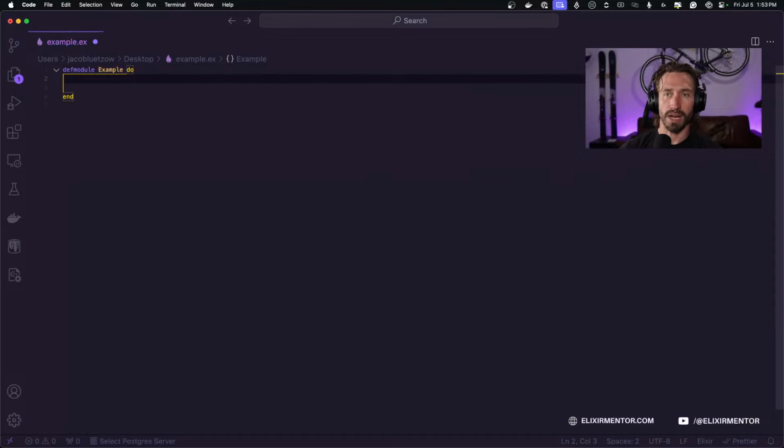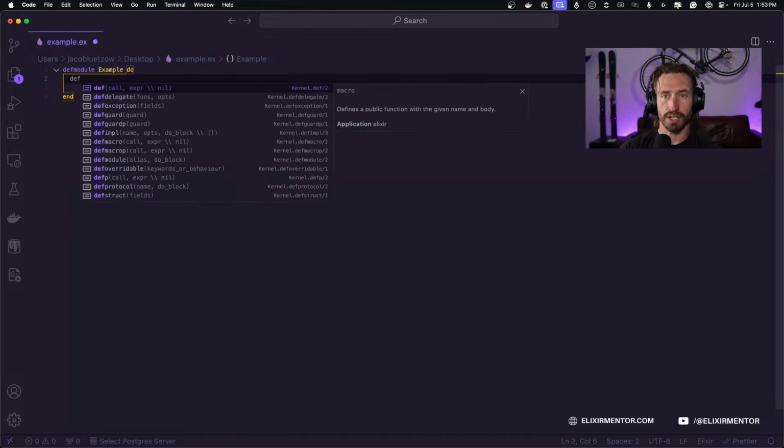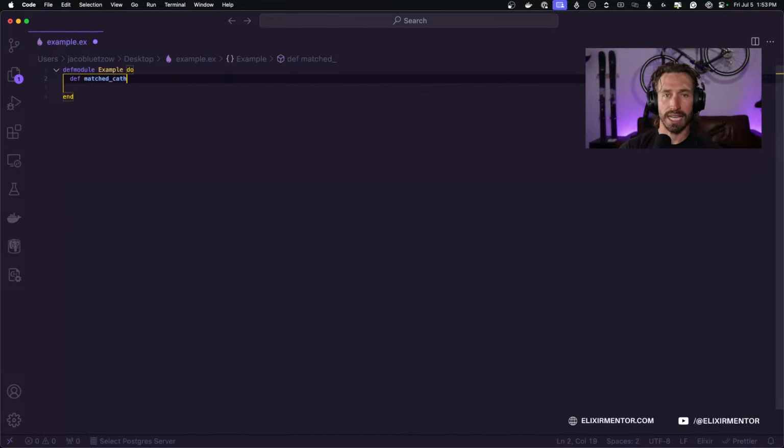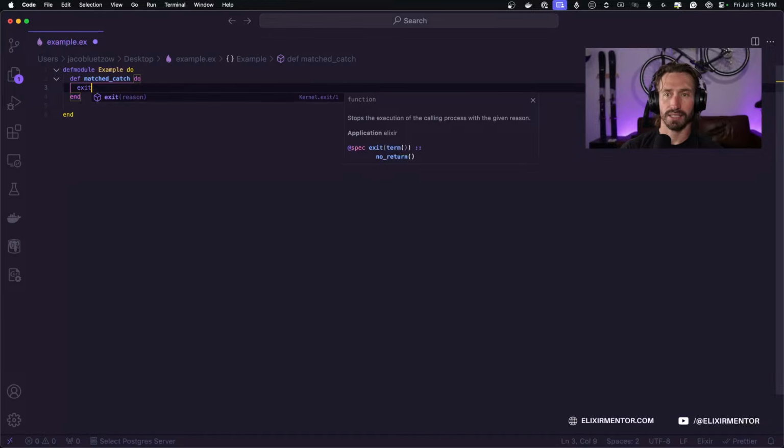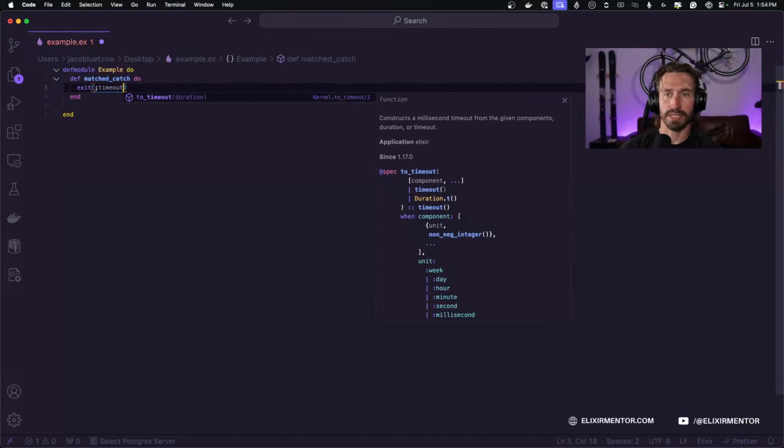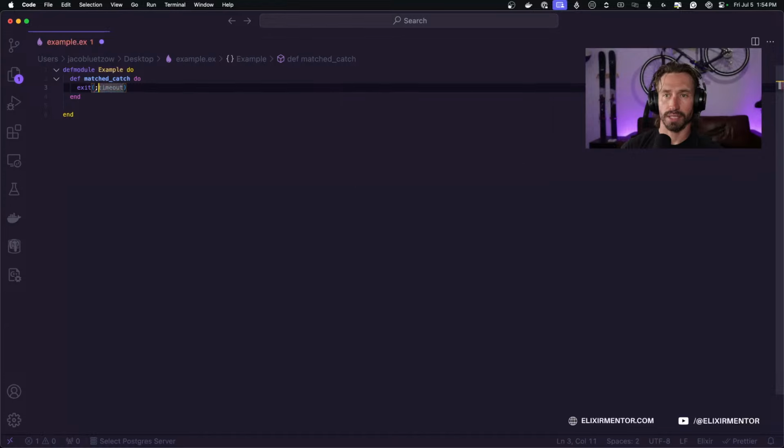All right, so we have our module here called example, and then we're going to just create a function called def matched_catch, and then do, and we're going to just exit with an atom timeout, and it helps to have a colon. There we go. And then inside of this function, we can just have our catch block right underneath this.